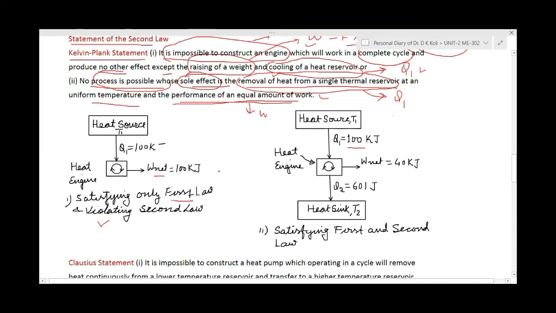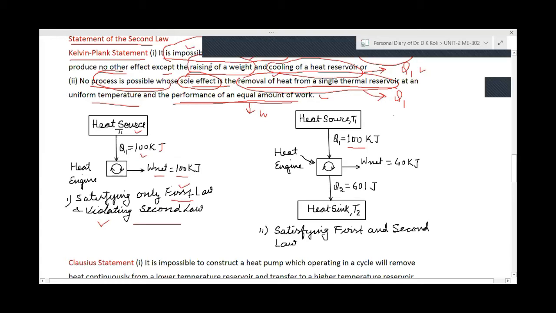So now suppose here you can see this example. Some heat source is at temperature T1. Then this is some system. Suppose it is the heat engine. It is taking 100 kilojoules of heat from this heat source and producing the same amount of work. Then this case is not possible. It is satisfying only the first law, because the first law says heat and work are mutually convertible, but it is violating the second law. We cannot convert Q into work fully. So this case is not possible. It is impossible to construct such an engine.